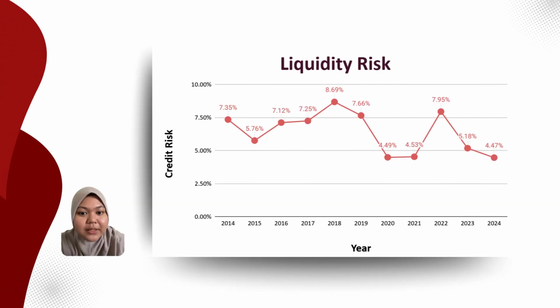Beyond credit concerns, we must address our liquidity risk, which represents our ability to meet immediate financial obligations and deposit withdrawals without disruption. Looking at our performance over the last decade, the data reveals a period of relative stability followed by significant improvement in our liquidity position. From 2014 to 2018, we navigated a gradual upward trend with risk peaking at 8.69%. However, a major shift occurred in 2020 as levels dropped sharply to 4.49%, remaining remarkably low during the pandemic years. While we saw a temporary spike to 7.95% in 2022, we have since returned to a very strong position, ending 2024 at just 4.47%.